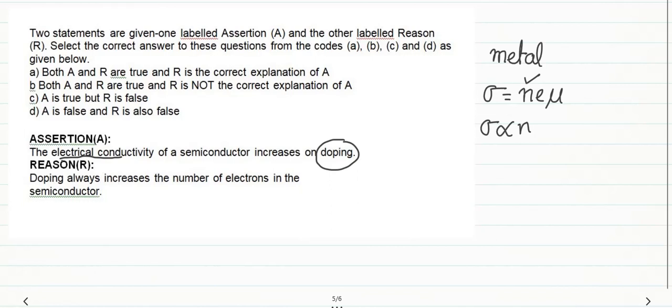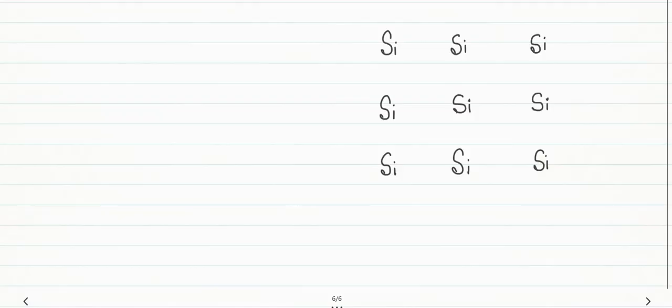But this is the case of the semiconductor. A semiconductor's conductivity lies in between the conductor and the insulator, but it has one plus point: if you increase the temperature, the semiconductor's resistivity decreases and conductivity increases. In the resistance versus temperature curve of a semiconductor, the resistance decreases, so obviously conductivity increases.